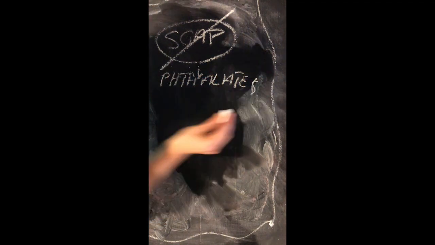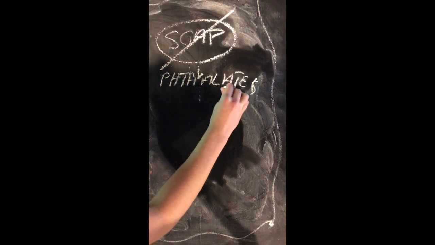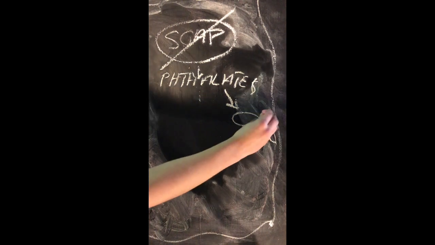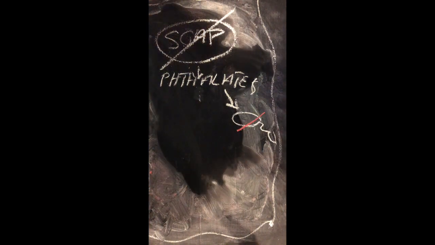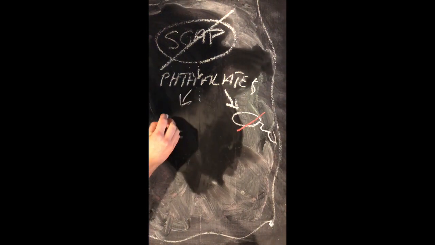Phthalates are potential endocrine disruptors that are in use. They are used to make plastics more flexible and stabilize scents and fragrances. In humans, they produce low testosterone levels, low sperm count, and babies with undescended testicles.